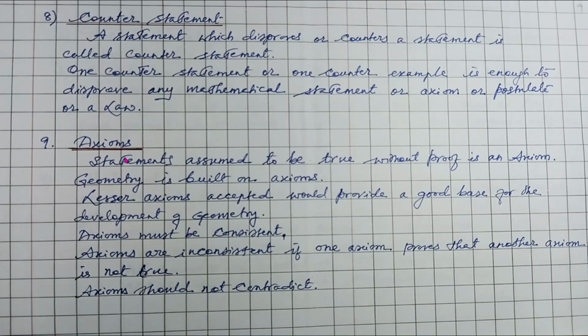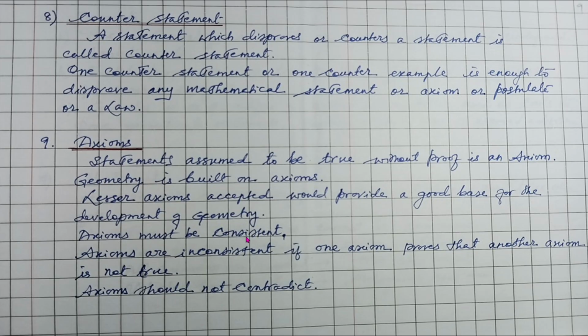Remember that. Now axioms. As I have told you, we will be discussing the axioms in detail here. Axioms are statements assumed to be true without proof, and what we call discussion. Geometry is definitely built on axioms. Lesser axioms accepted would provide a good base for the development of geometry. Axioms must be consistent.